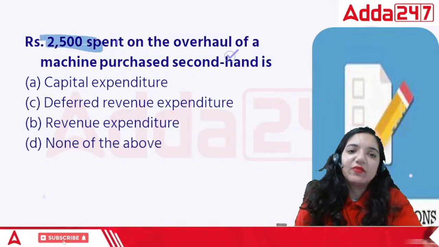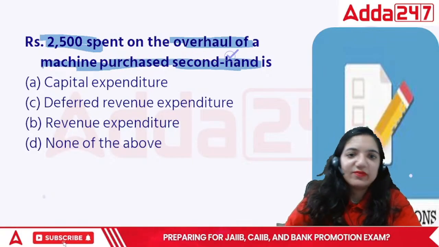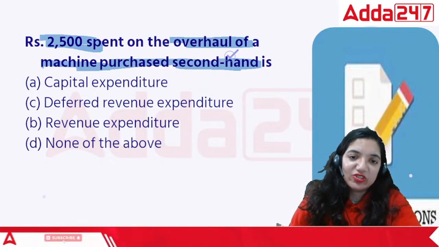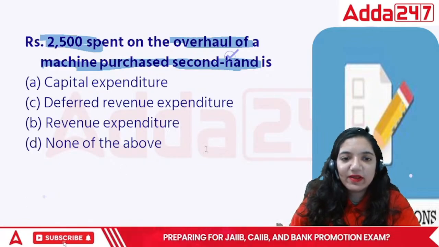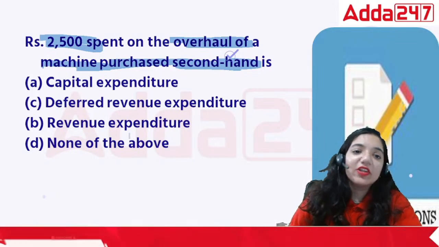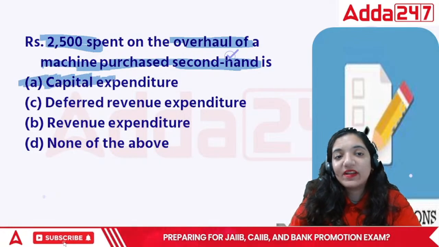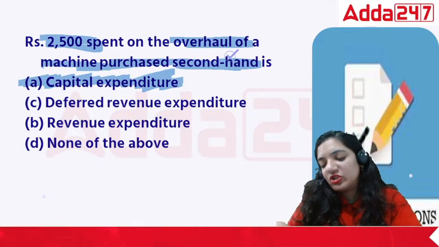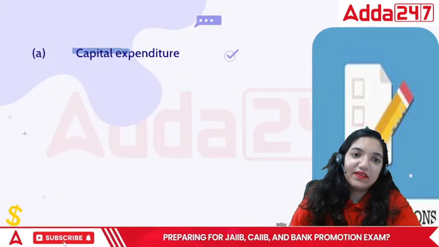Rupees 2500 were spent on the overhaul of a machine purchased second hand. If I have purchased a machine second hand, the rule simply says that if you pay even for second hand machinery, till the time you have done the overhauling, can you use it? If we do not get it serviced as per our requirement, we cannot use it. Without incurring this expenditure, this particular machine could not have been used. So in this case, the correct answer is capital expenditure.